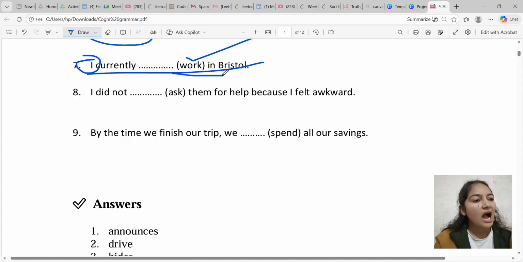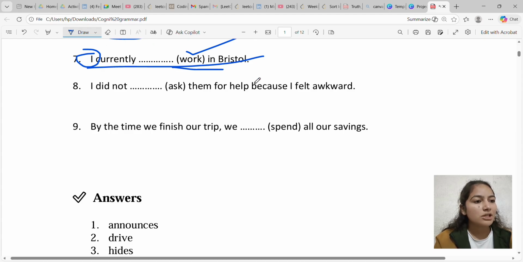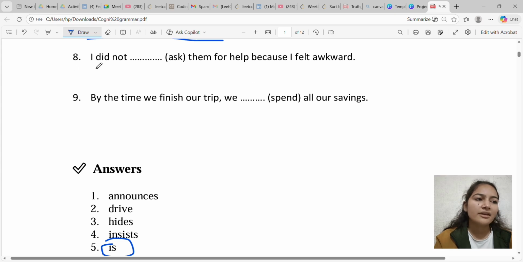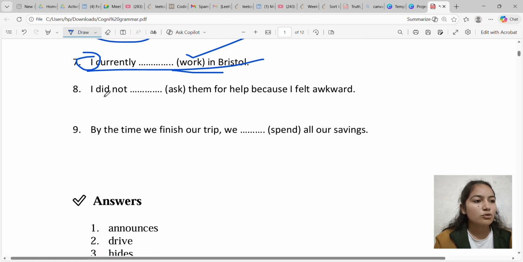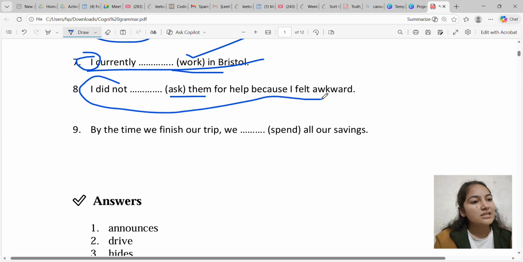Next question: I currently blank and will stole. So I currently, but can, will, stole. But itself will be the correct option. Why? Because I is a plural noun, and with plural noun we only use a verb first form. We don't add s or es. Please remember.